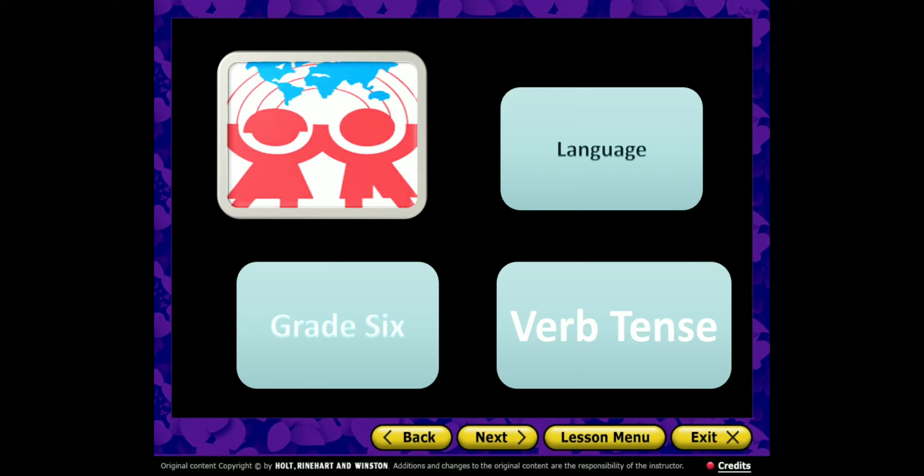You can find this lesson on page 230 in your language book. So before we start the explanation of that lesson, please let's check the agenda of today.